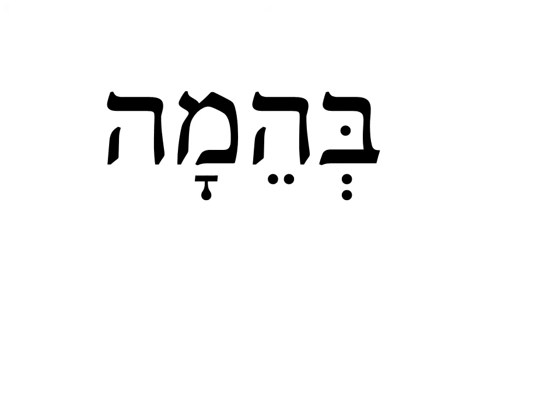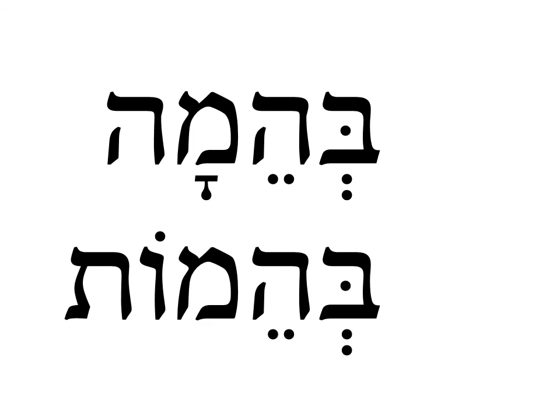Now let's look at behema, a noun meaning beast or large animal. In the plural, it's behemot. Why hasn't this tsere reduced? Well, let's look at the syllable structure of the singular and the plural. Going from behema to behemot, the accent doesn't shift anywhere, does it?